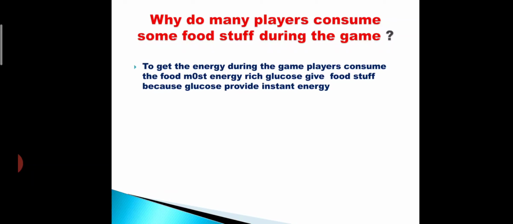To get the energy during the game, players consume different kinds of food. And what type of food is used by them? Most energy rich, glucose giving foodstuffs provide instant energy. Means the food which gives instant energy to the player, like glucose, is consumed by the player.